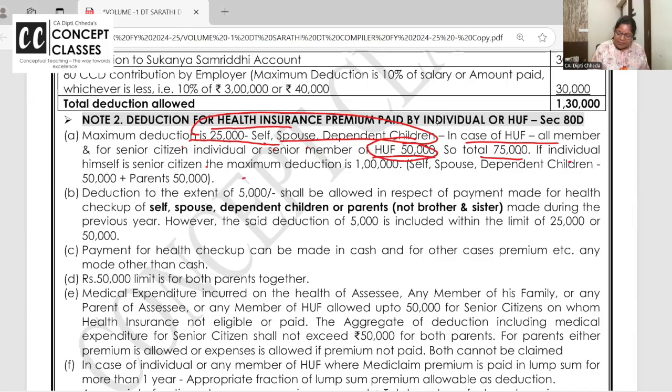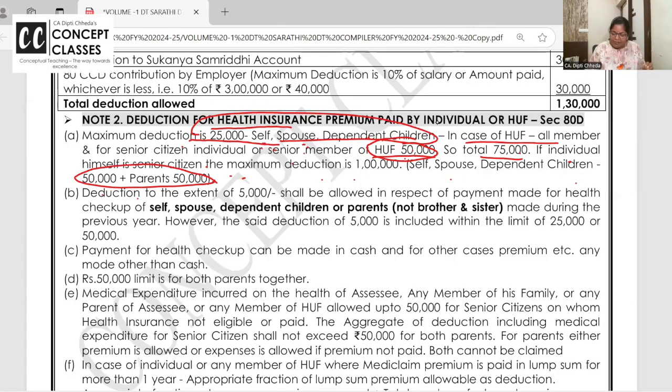If the individual himself is a senior citizen, I am only above 60 and my parents are 89, 90, then 50 for me, 50 for the parents, put together 1 lakh. I am again repeating: self, spouse, children put together 25,000 and for parents 50,000. Mother and father put together 50, not 50 for mother and 50 for father. So total is 75. Now if the individual himself is a senior citizen, then maximum deduction for self, spouse, dependent children is 50,000. If we are only senior citizen, then 50,000 for self, spouse and children put together, and for parents 50.